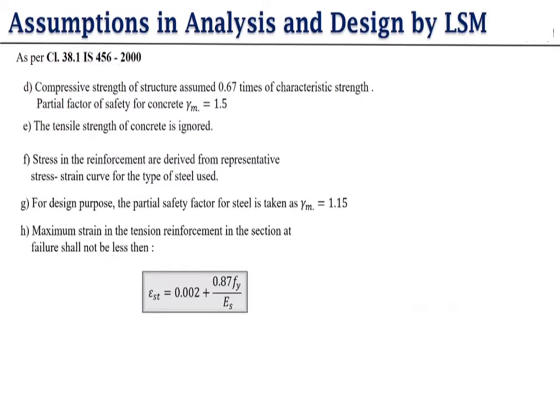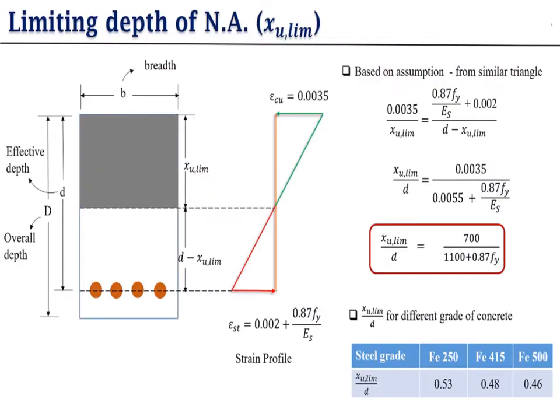The maximum strain in the tension reinforcement in the section at failure shall not be less than 0.002 plus 0.87 Fy upon Es. This part we already did, how we get this formula with the help of the stress strain curve of steel. This part was done in our previous lecture. Now we have some formulas for finding the limiting value, actual depth, etc.